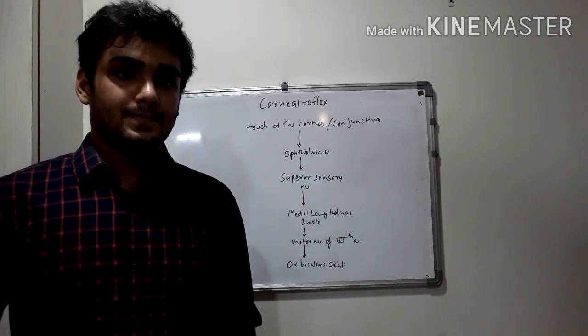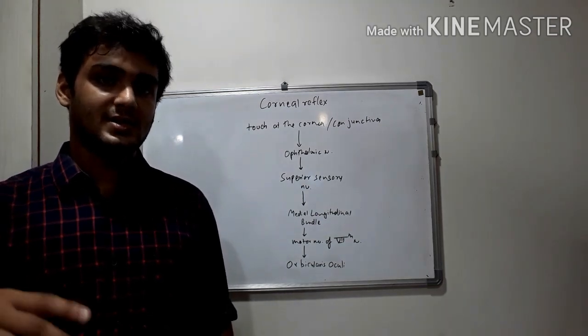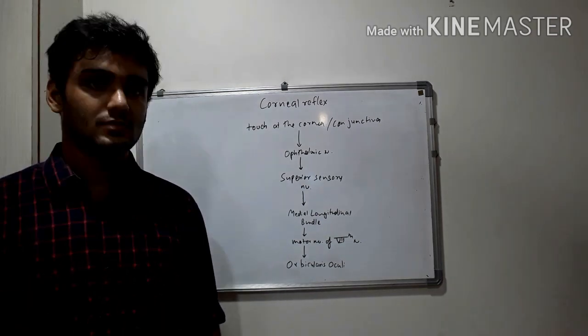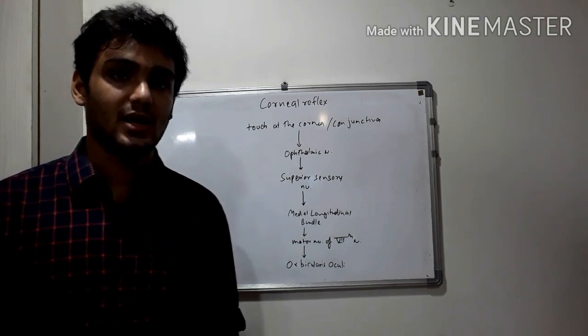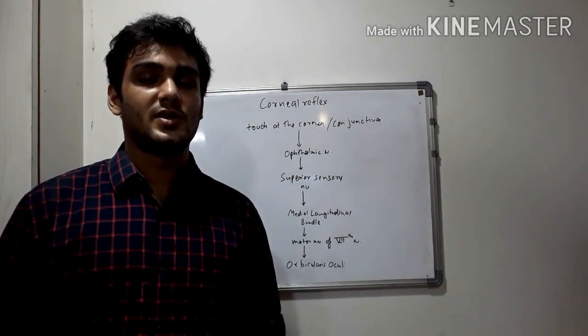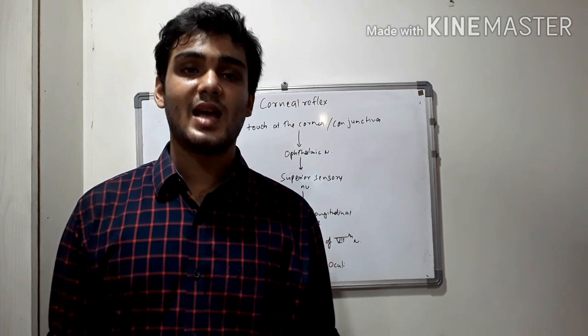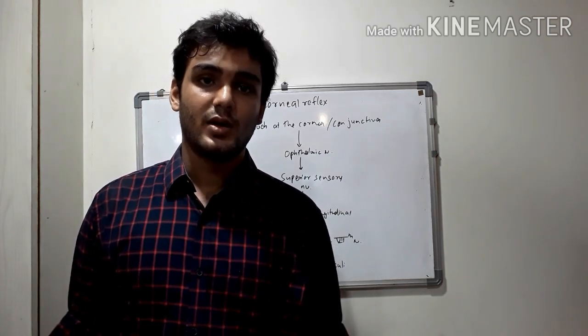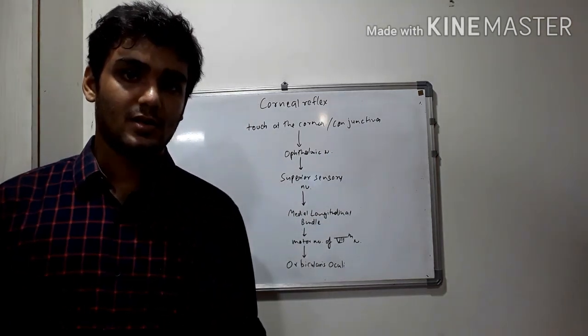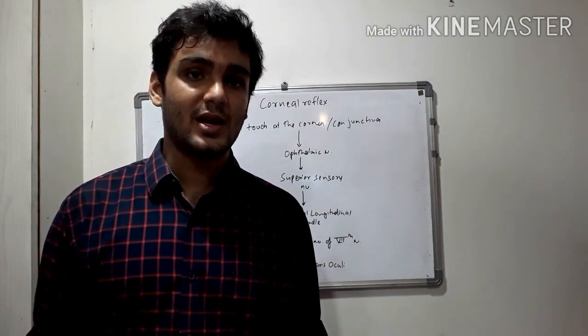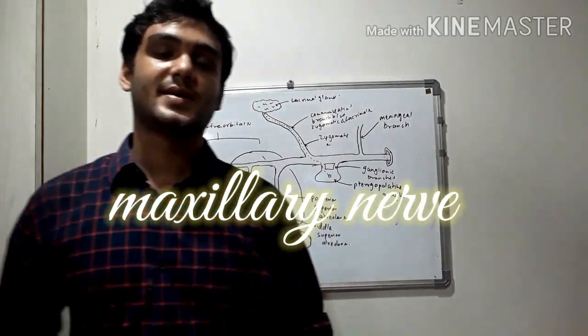So, as this muscle is stimulated, closure of eyes occurs, which is seen as blinking. So this was about the corneal reflex. When there is damage or injury to the ophthalmic nerve, the corneal reflex is absent, and this is diagnostically very useful. Now we shall discuss the maxillary division.